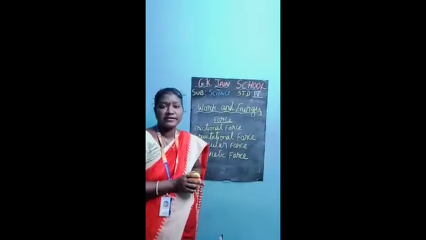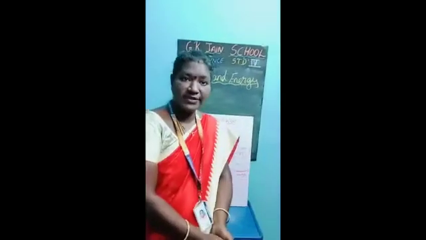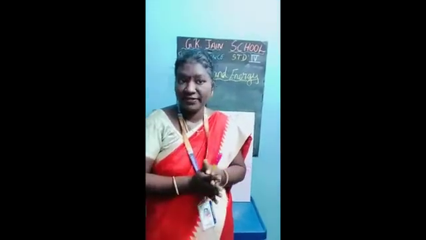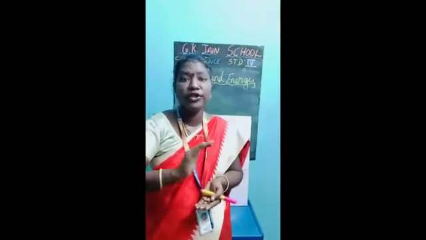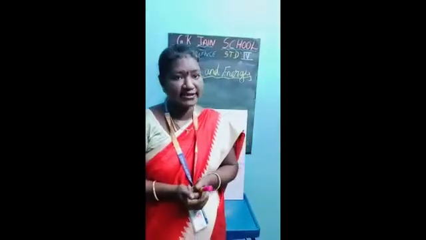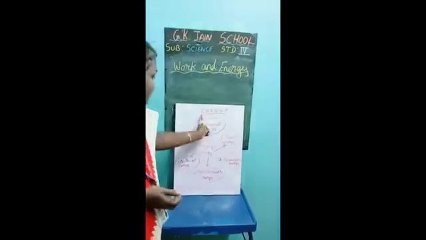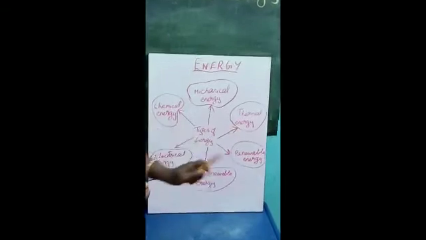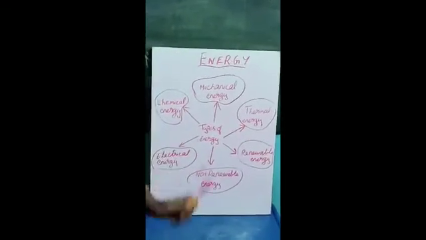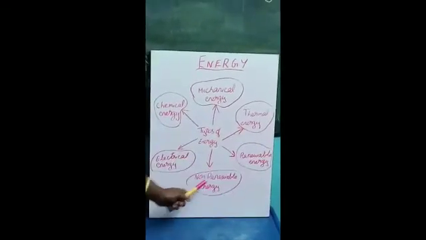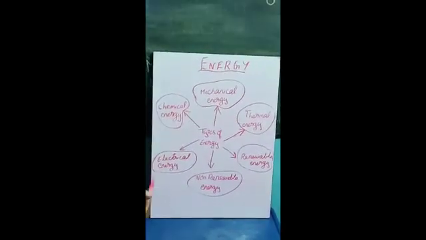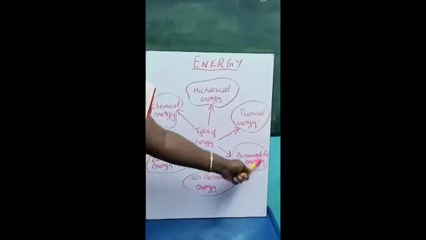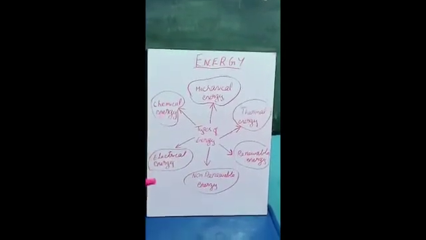Next I am going to teach about energy. Energy is defined as the capacity for doing work. Energy must be transferred to an object in order to do the work. That is known as energy. Energy is divided into types: mechanical energy, thermal energy, chemical energy, electrical energy, renewable energy and non-renewable energy. There are so many types of energy. In this topic, I am going to teach only two: renewable energy and non-renewable energy.